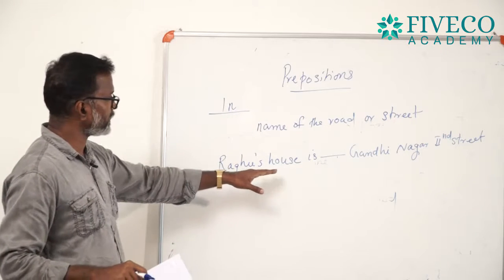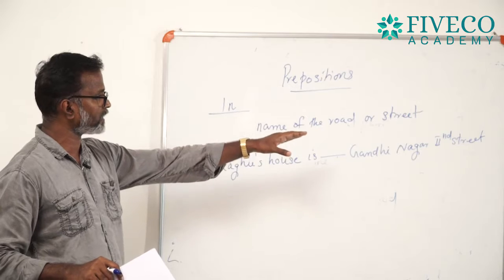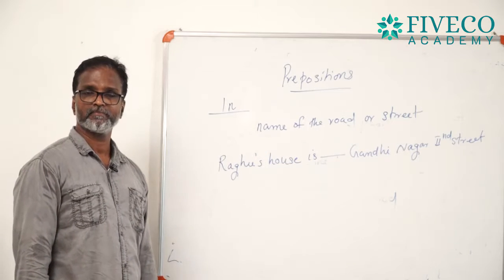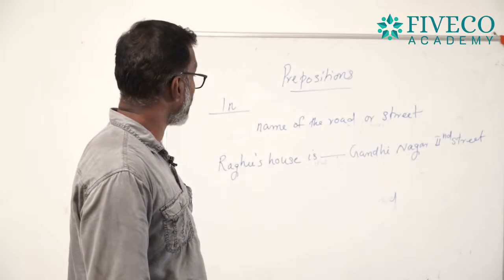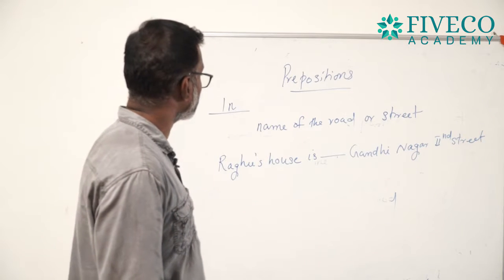Raghu's house is dash Gandhi Nagar, Second Street.